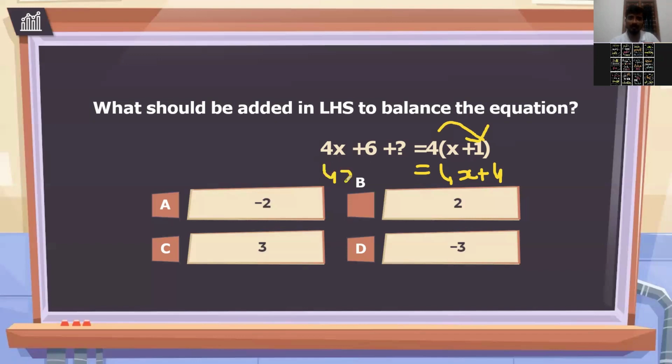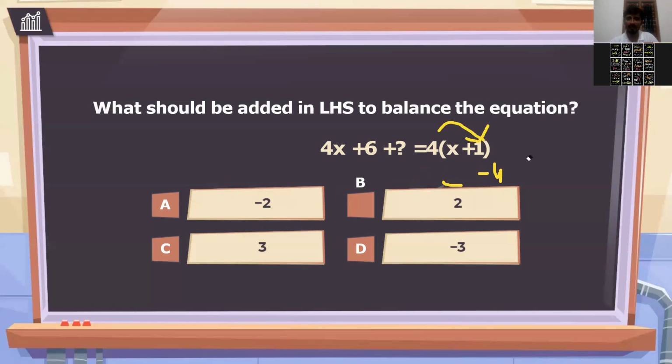Now let's check this side: 4x plus 6. See, right hand side 4x is there, left hand side also 4x is coming. The thing is you have to get 4 on the left hand side also. Here you have plus 6, and you should get only 4. So what do you add, minus 2? If you put it, 6 minus 2 is 4. So what is the correct answer? Minus 2.